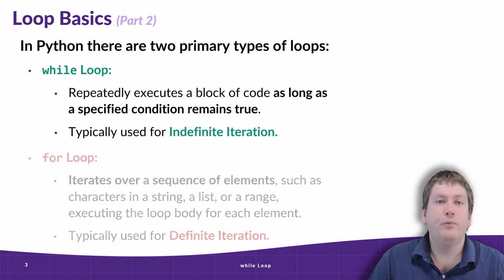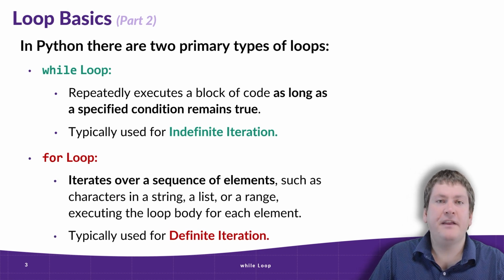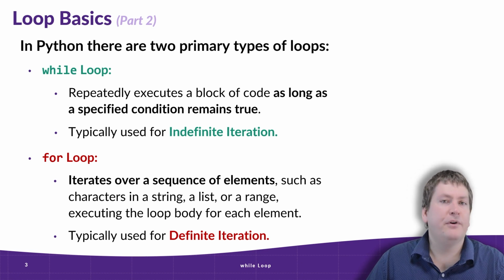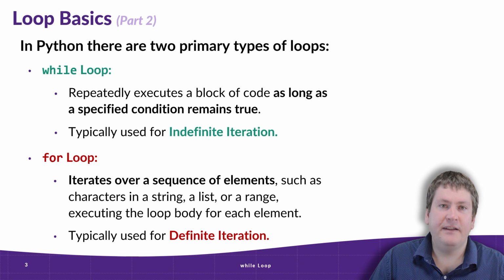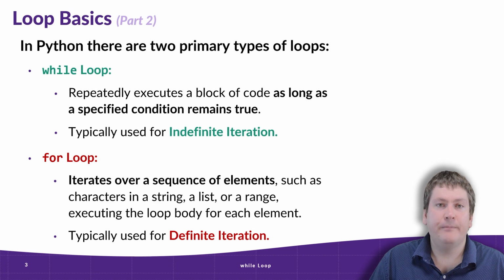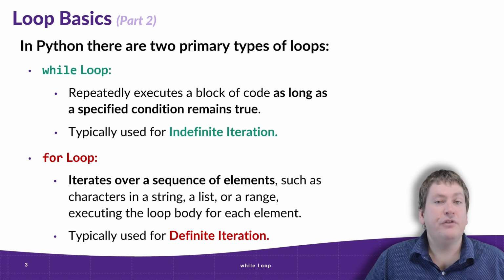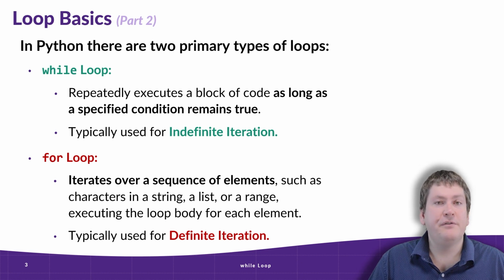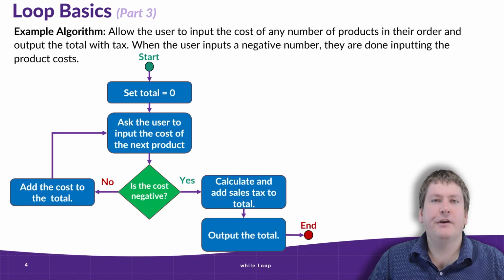The next type of loop would be the for loop. And these iterate over a sequence or collection of elements. For example, characters in a string, elements in a list, range of numbers, or any other type of collection or sequence in Python. Now, this would usually be a type of definite iteration, but I should note that you can use either loop for either type, but these are just what we usually see them as. They tend to work best for that type of iteration. So let's take a look at an example.